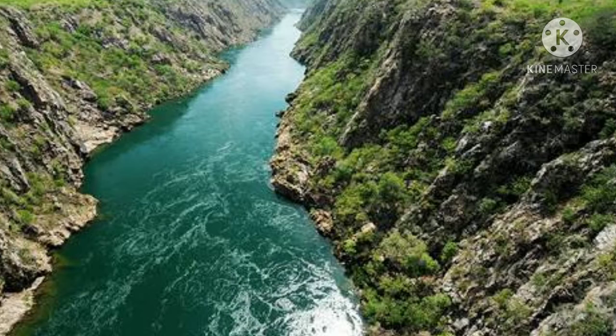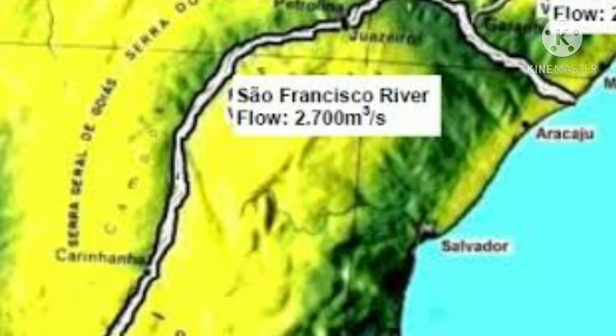River São Francisco. It is the third important river of Brazil. The entire basin of River São Francisco is within Brazil. It occupies the eastern portion of the highlands.